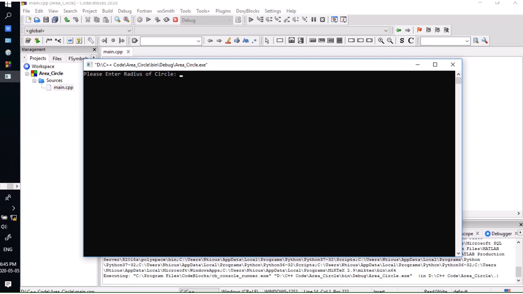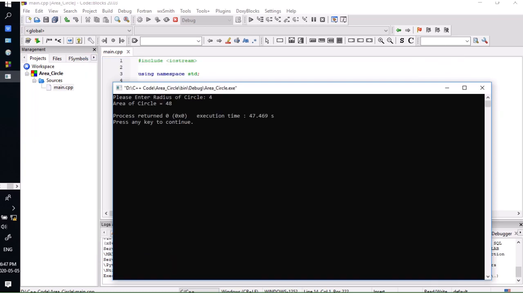Now when we run our program, remember that I've shown you how to run it, the first line that comes up is to enter a number. I'm going to enter any number and then hit enter for the system to process it. So I enter 4 and hit enter. We have 22 over 7 times 4 squared, and the answer is 48. So a circle with radius 4 has an area of 48.